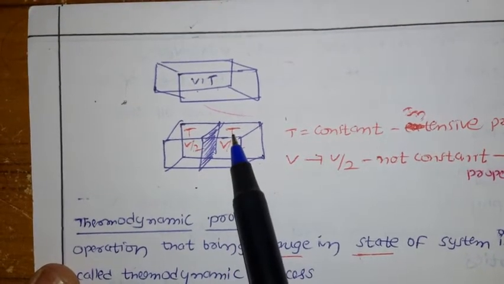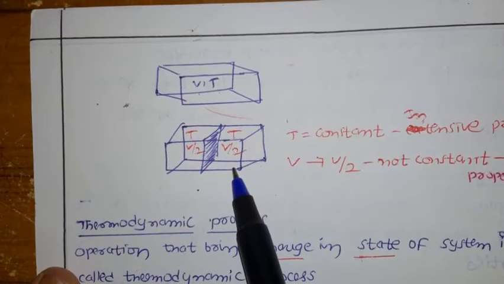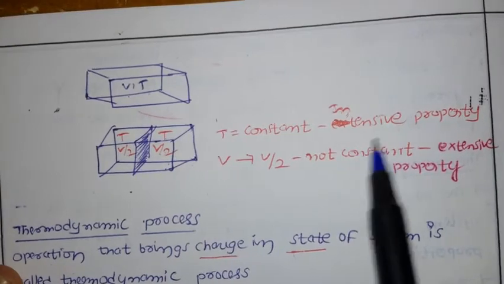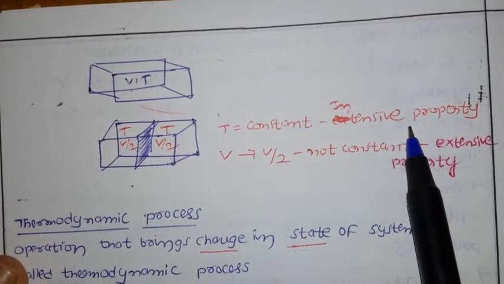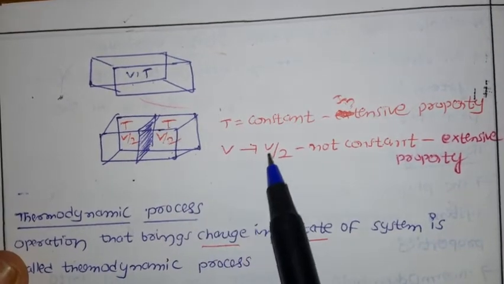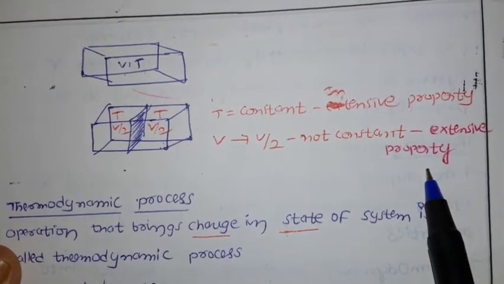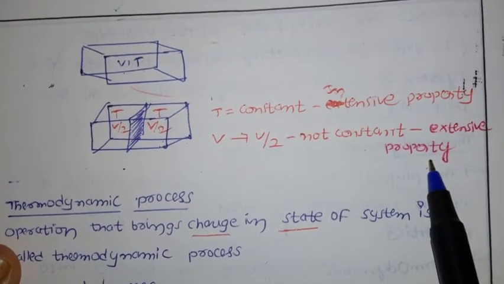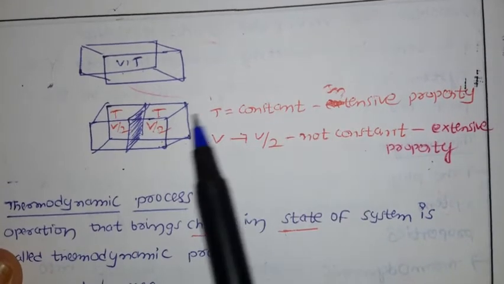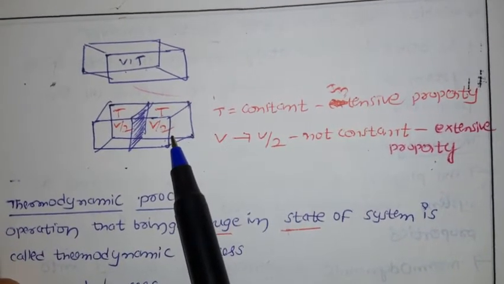Temperature will be constant, it is not going to change, but the volume becomes V by 2, it becomes half. So T is constant, it is an intensive property, independent of mass, constant on both sides. But V became V by 2, so it is not constant. So it is an extensive property, it depends on the mass. So T is an intensive property because it is independent of mass, and volume depends on the mass.